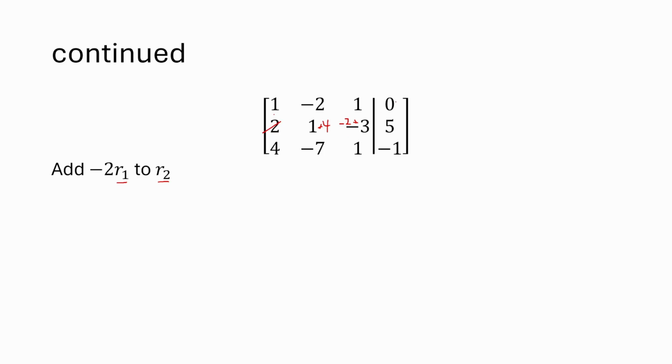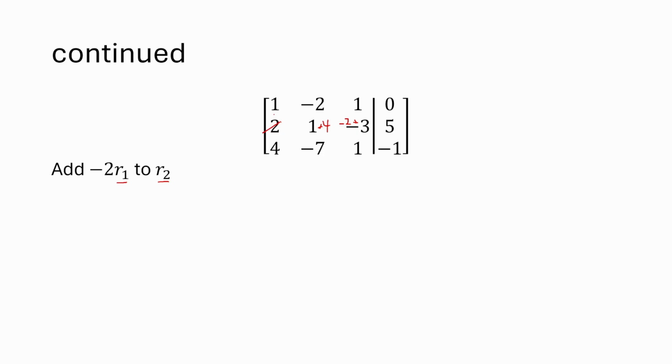And 0 on the right, you have to do it to the whole row because you have to do the same operation across the whole equation. Then we will be adding 0 times -2 to this 5, so it'll still be 5.